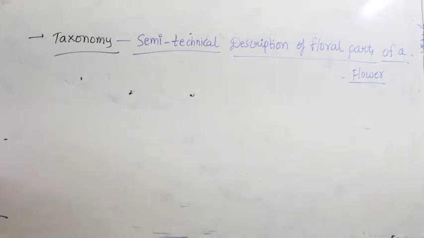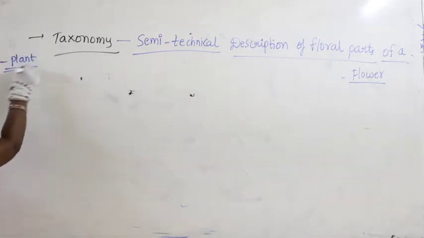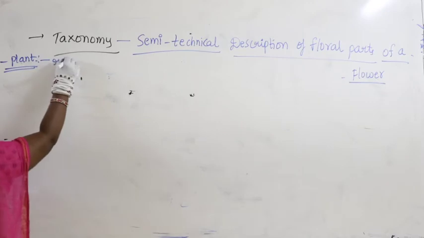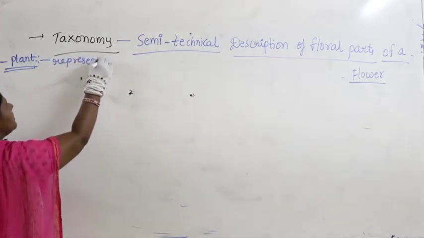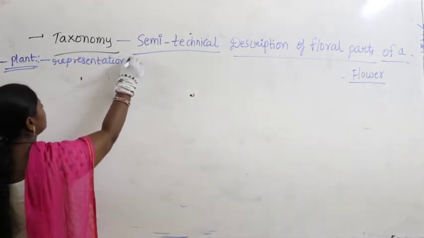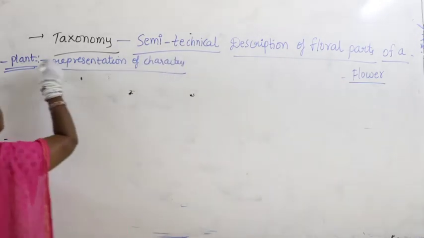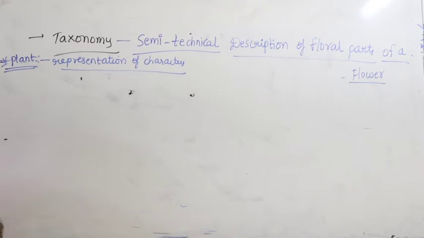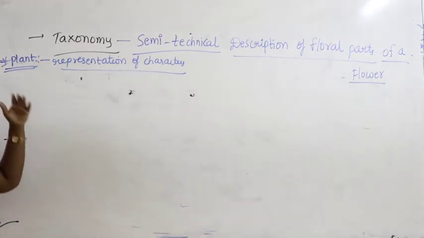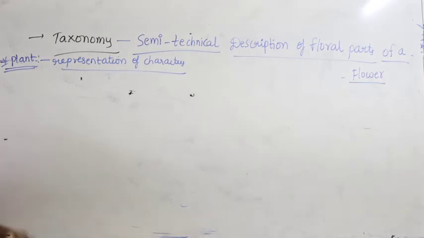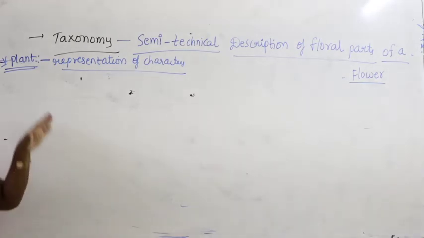For example, what are the characteristics? If you take a particular plant, we need to mention the representation of characters. I want to study a particular plant. What are the characters I need to represent for the study of the whole plant?